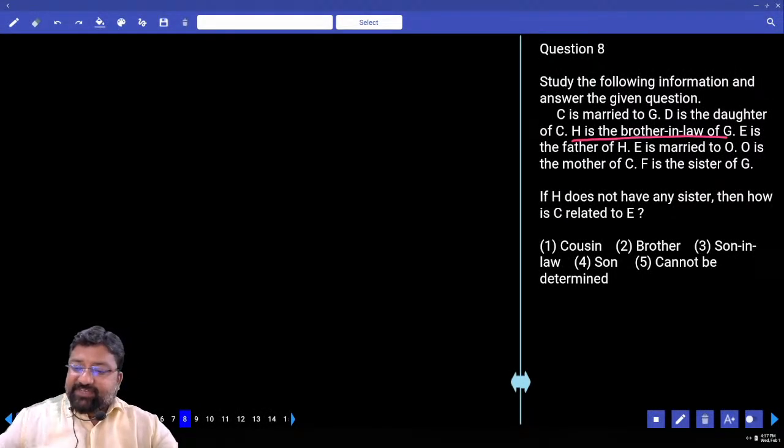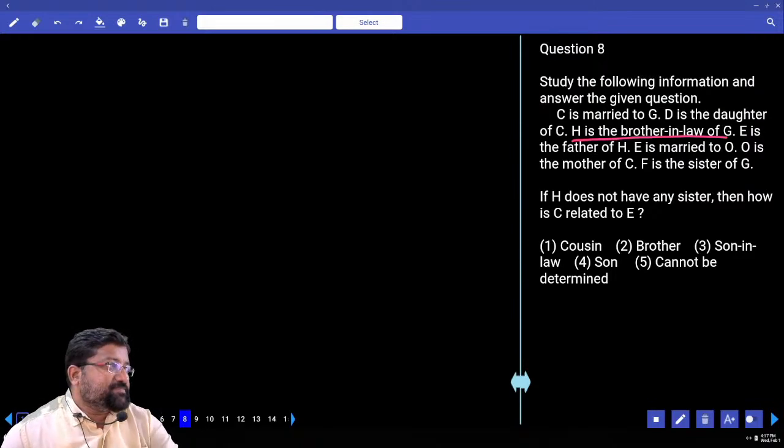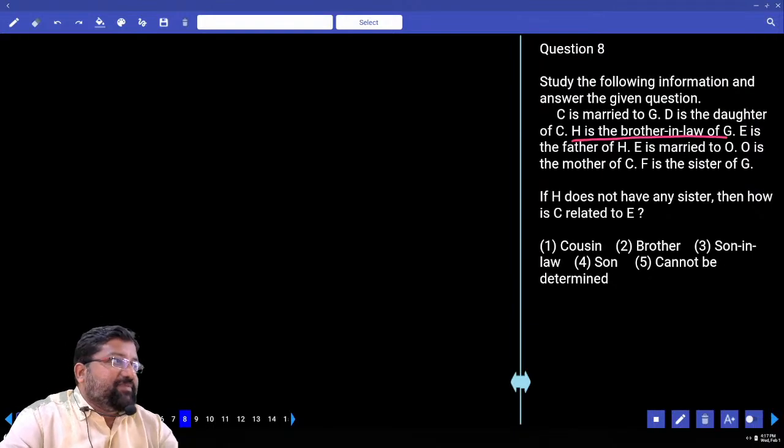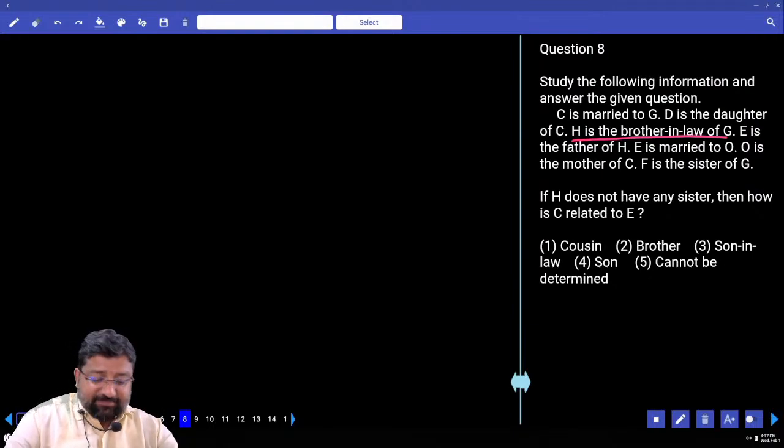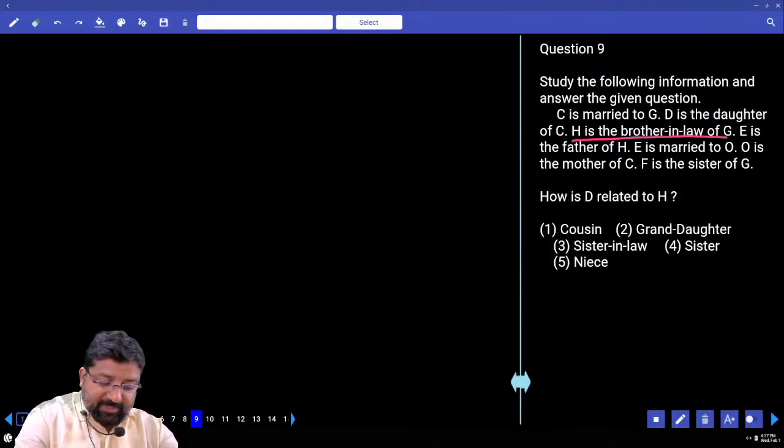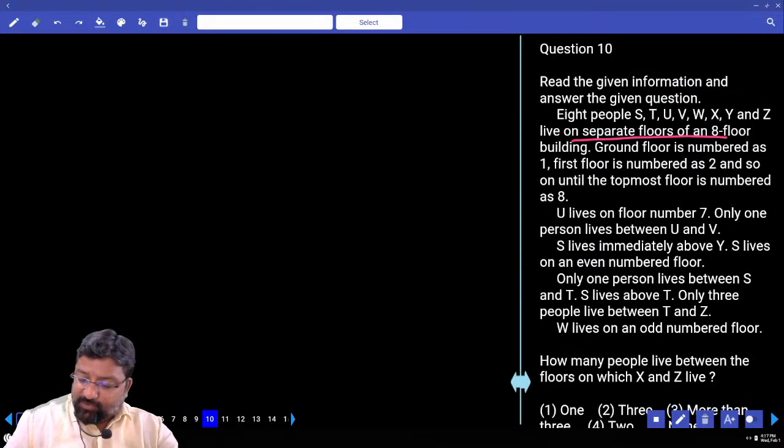Sorry, that got missed, but if H does not have any sister, how is C related to E? C will be son. If H does not have any sister, H and C are siblings, right, earlier. So H does not have a sister and C will become son. Okay? Yes. Sorry, that got missed. Fine. We'll go for the next question.